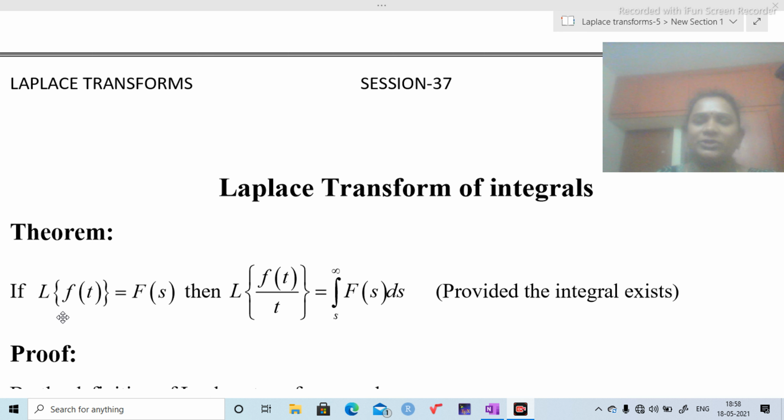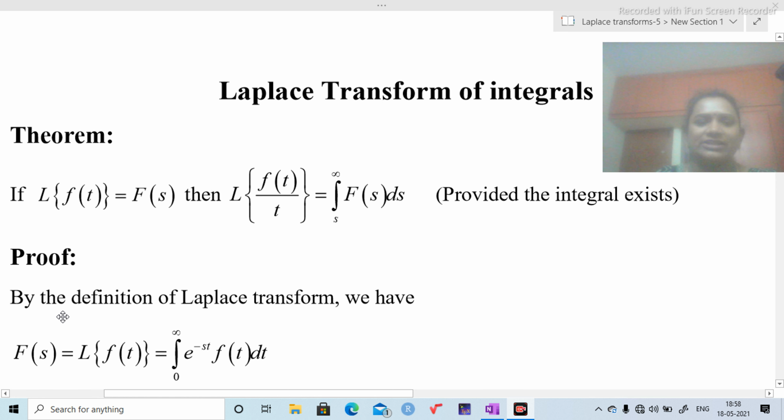First of all, I am going to prove one theorem, that is, if L of f of t equals F of s, then L of f of t by t equals integration of s to infinity F of s ds. The proof of the theorem is as follows.